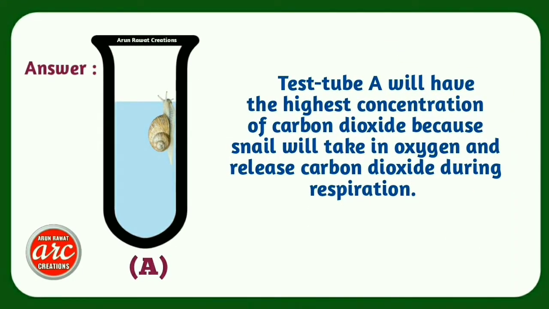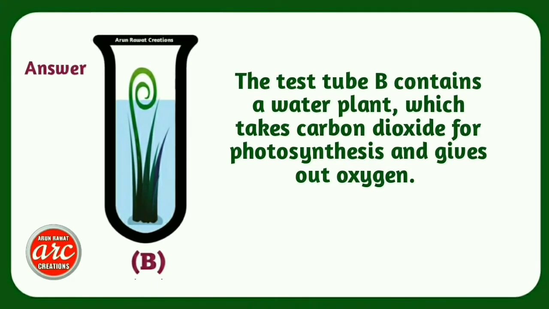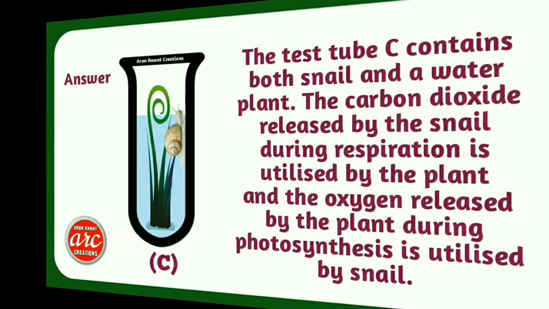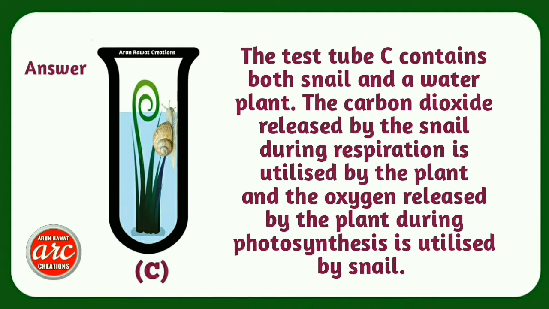Answer. Test tube A will have the highest concentration of carbon dioxide because snail will take in oxygen and release carbon dioxide during respiration. The test tube B contains a water plant which takes carbon dioxide for photosynthesis and gives out oxygen. The test tube C contains both snail and a water plant. The carbon dioxide released by the snail during respiration is utilized by the plant, and the oxygen released by the plant during photosynthesis is utilized by snail.